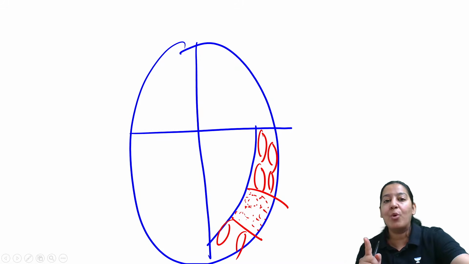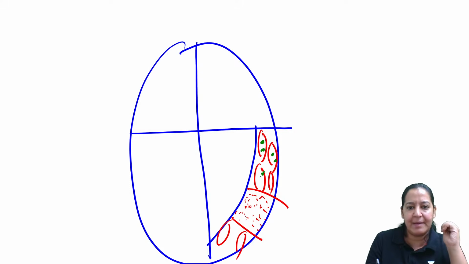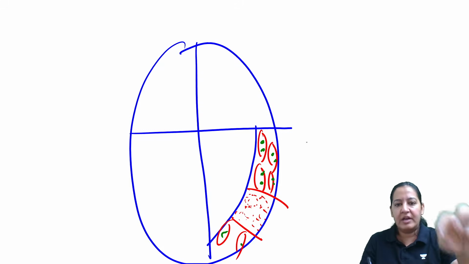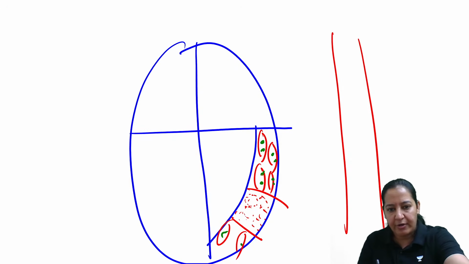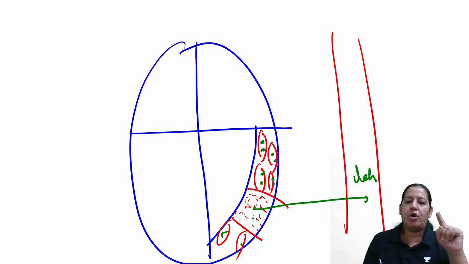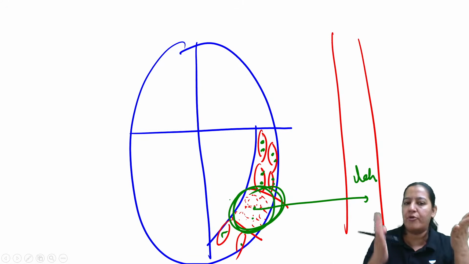There is an enzyme known as dehydrogenase enzyme present in the cytoplasm of the cell. So the viable area has dehydrogenase enzyme inside them, right? But the dead area, since they are bursted, the dehydrogenase enzyme is already leaked into the blood. So this area does not have dehydrogenase enzyme, because the cells are already bursted.